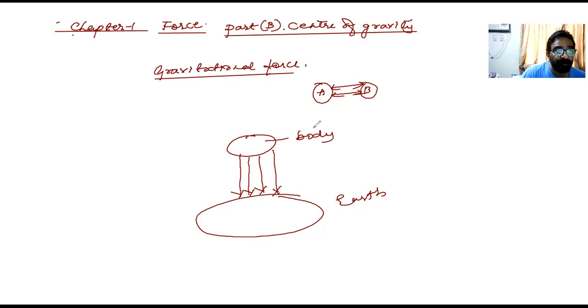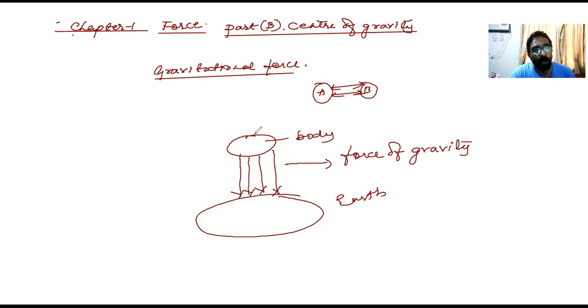But this force of attraction has been given a special name, force of gravity. Okay, so force of gravity is nothing but the gravitational force exerted by the earth on every material body. Force of gravity is nothing but force of attraction exerted by the earth on every material body. I hope you're understanding me here. Or you can also call it as weight of the body.